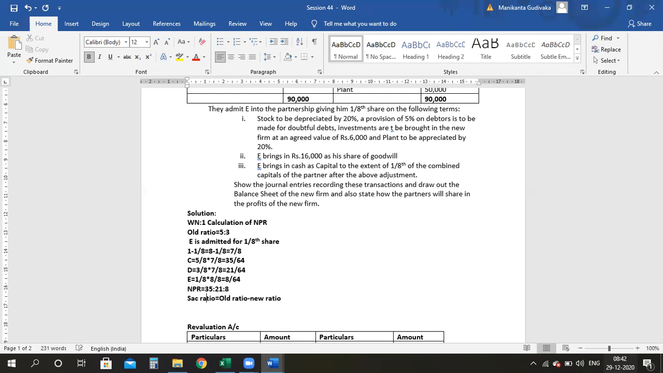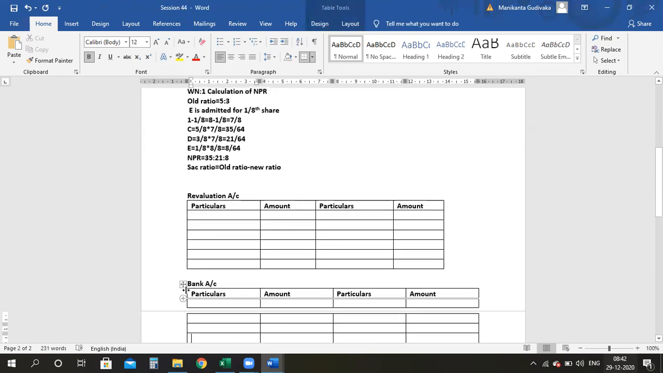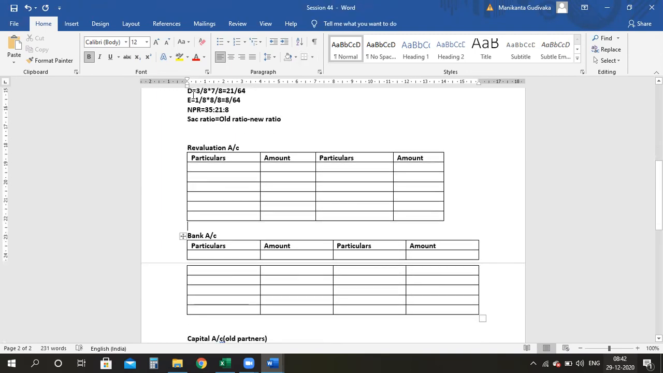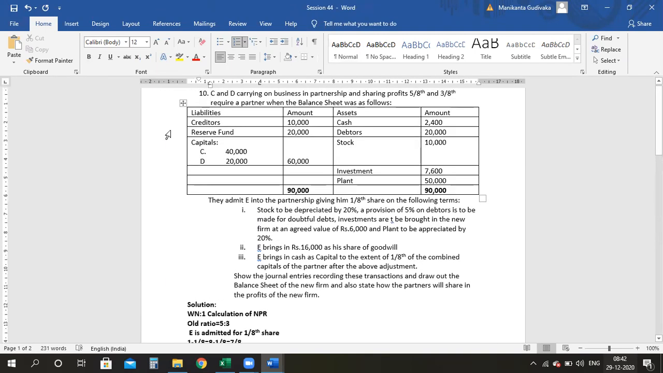Right. Now, sacrificing ratio, as I already told you, maximum it will be the same. So you carry on with that. And also, guys, remember one part. If the information regarding the new profit sharing is not there, and you can't subtract old ratio minus new ratio, you can easily consider your old ratio as the sacrificing ratio and proceed with the problem. So that shouldn't be a problem.